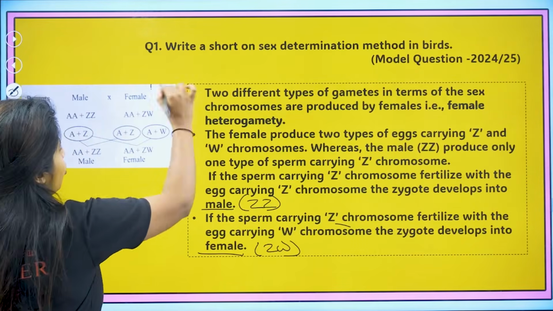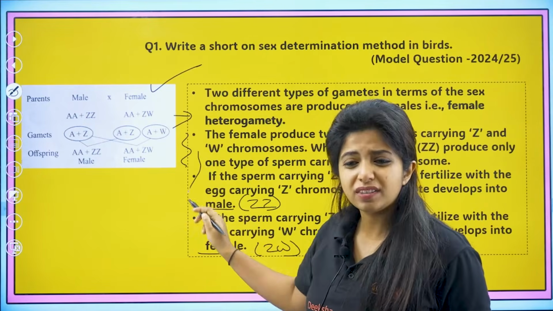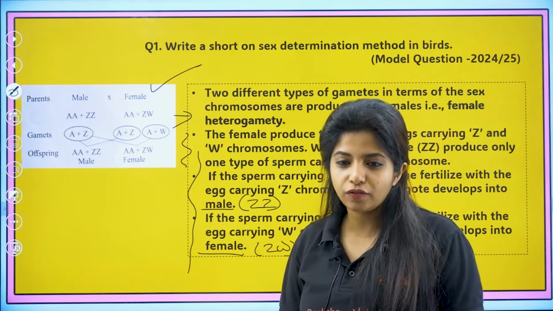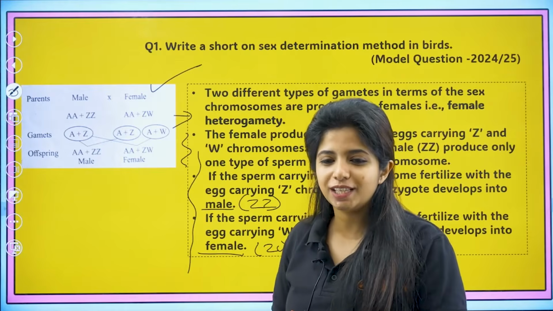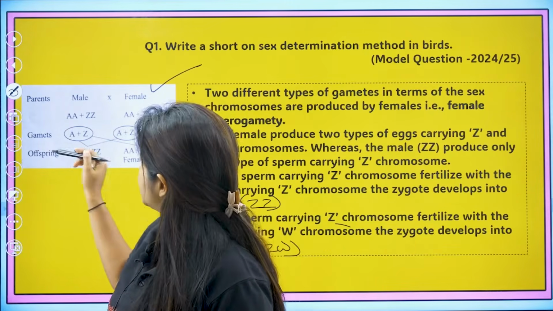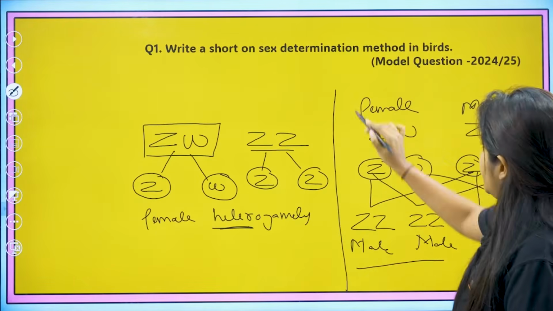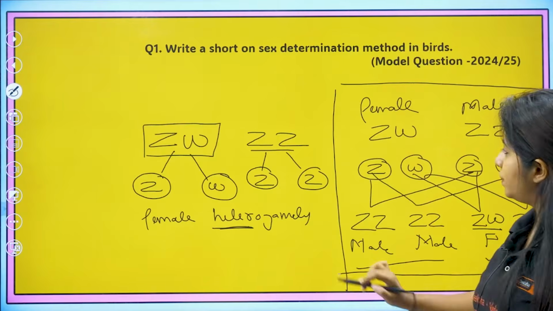And make sure you are drawing this particular thing while you're answering, because sometimes the teachers do not see the whole answer written out like this. It is boring for them also. So let's make it easy for them. You can write it properly. If this seems very complicated, you can just go ahead with this particular thing. This would be totally enough.